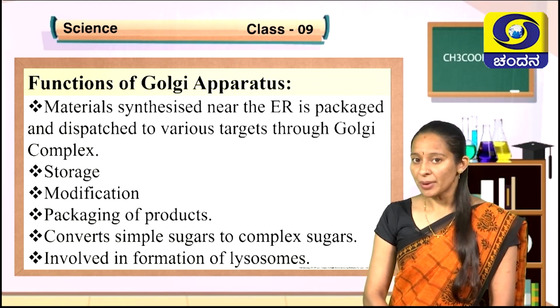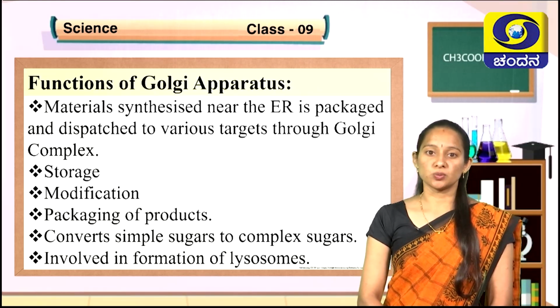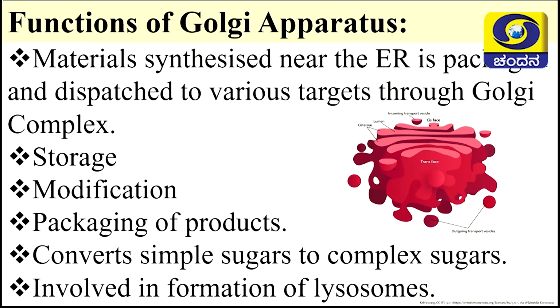So, Golgi apparatus helps in formation of lysosomes. This is the structure of Golgi apparatus. You can see there are outgoing vesicles which include the material manufactured by ER that is being modified, packed and dispatching to the various targets of the cell.